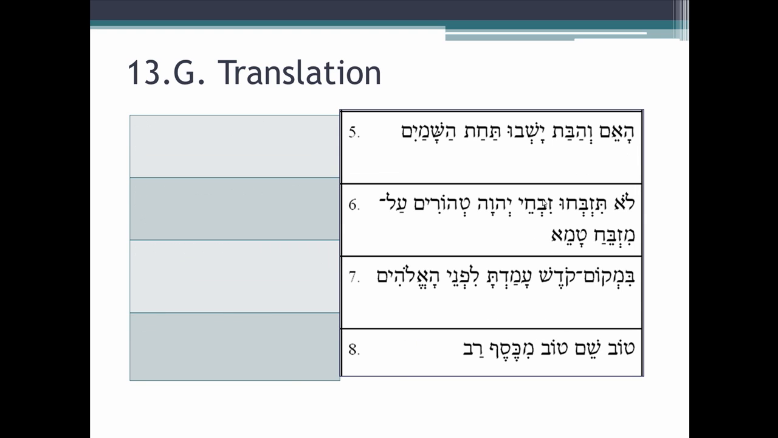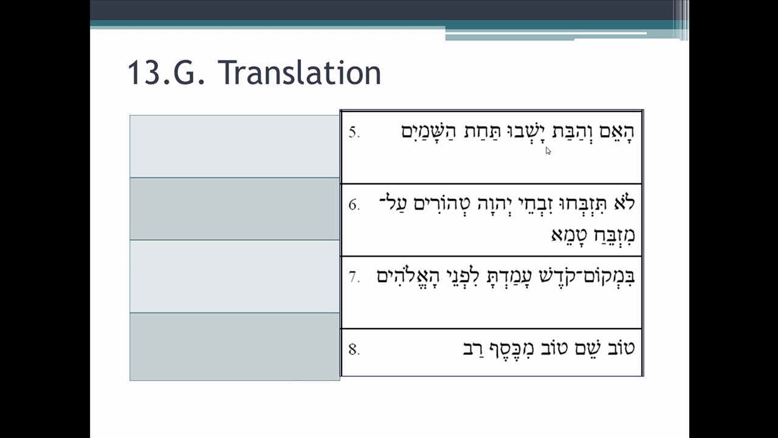Number 5, ha'em vehabat yashavu tachat hashamayim. Do we have a verb? Where's the verb? Yes, we do. It's not in first position this time. It's right here, from yashav. Does it have a prefix? No. It has the common plural ending. This is a Qal perfect third common plural.